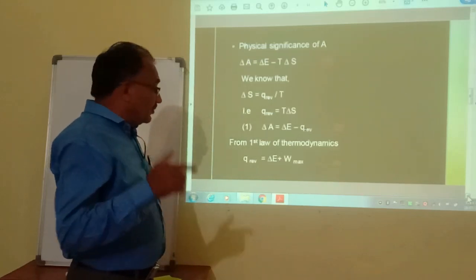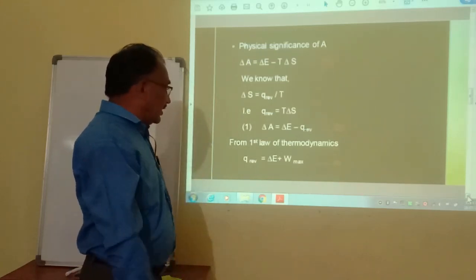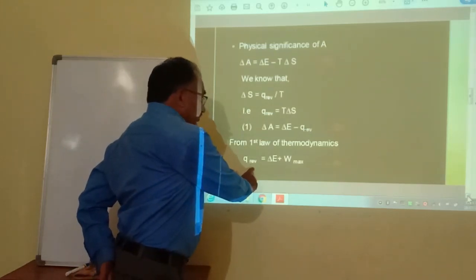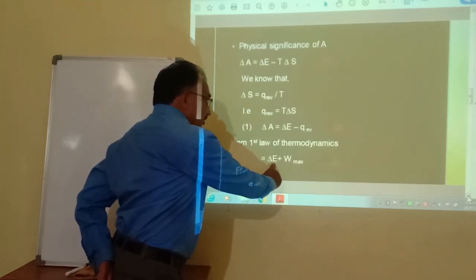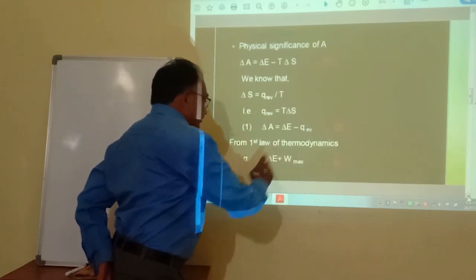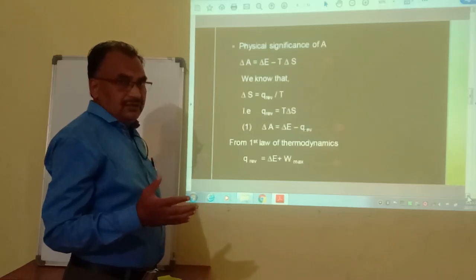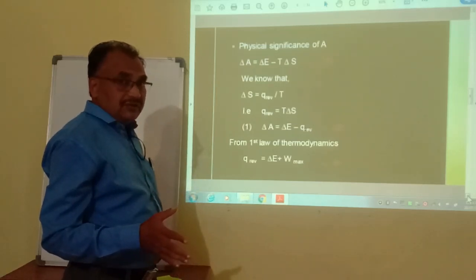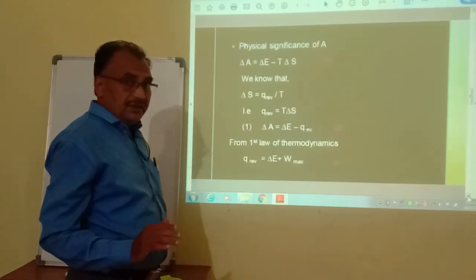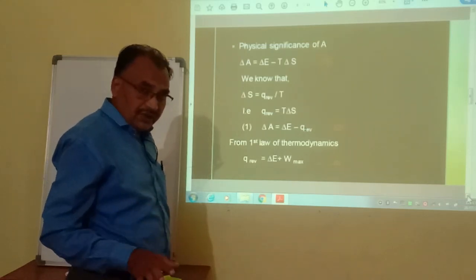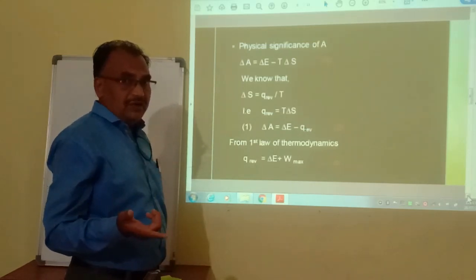But from the first law of thermodynamics, we also know that Q reversible is equal to delta E plus W max. The first law of thermodynamics says that energy is neither created nor destroyed, it is only converted from one form to another.